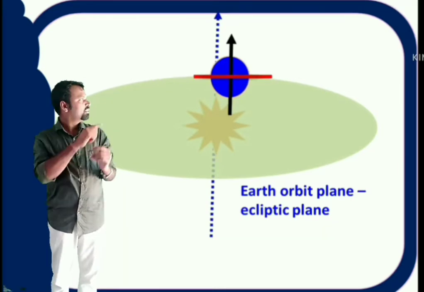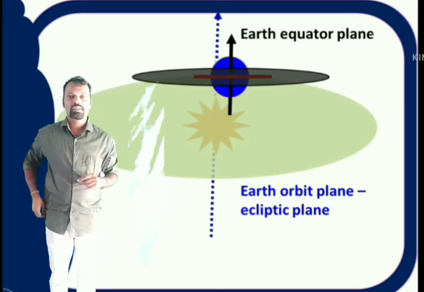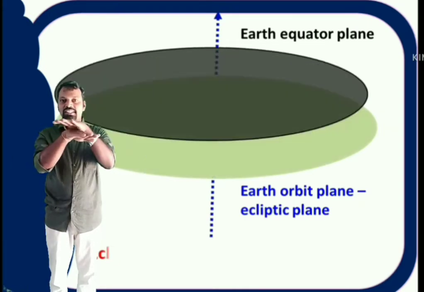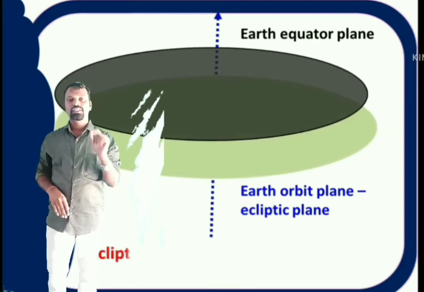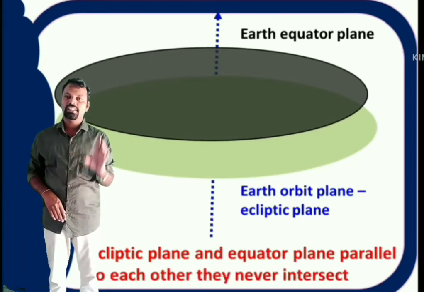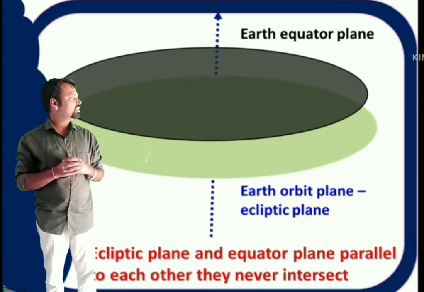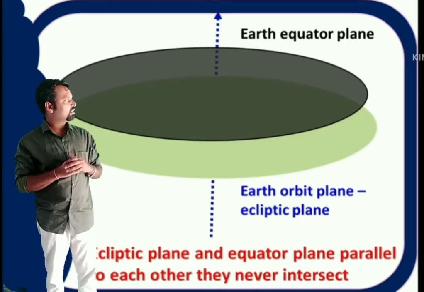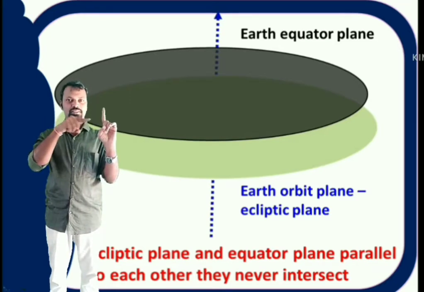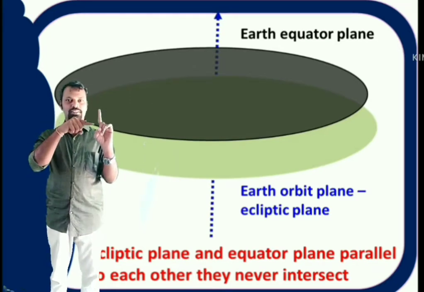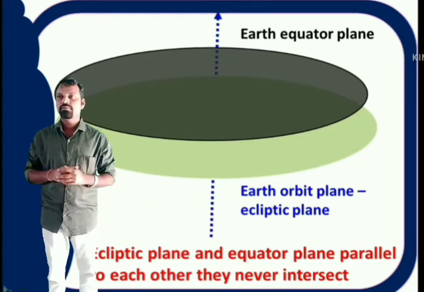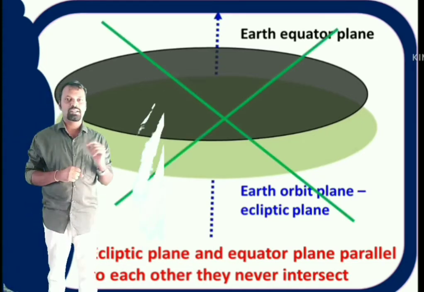If you see here, the ecliptic plane and the equator plane are parallel to each other. They never intersect. That means if the earth's self-rotating axis, the black color axis, is perpendicular to the ecliptic plane, then the equator plane and ecliptic plane are always parallel and never intersect. But in reality, this is not true.